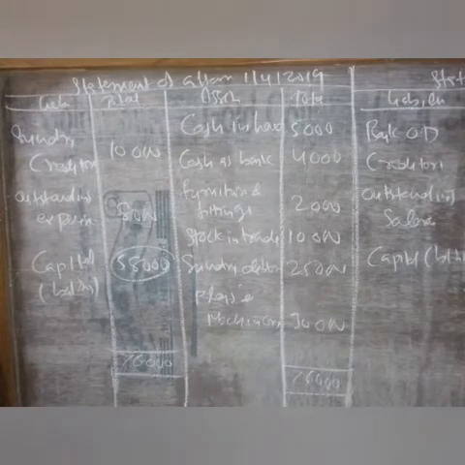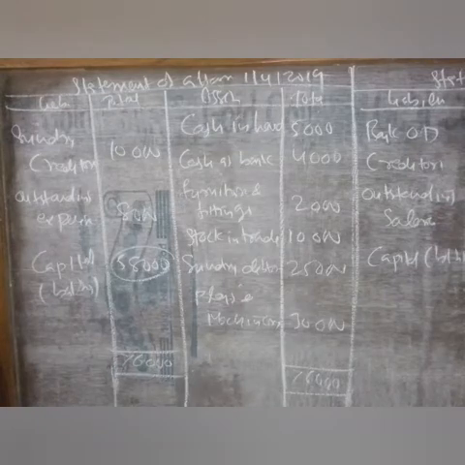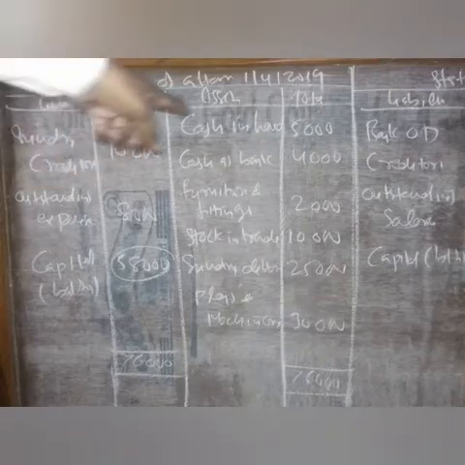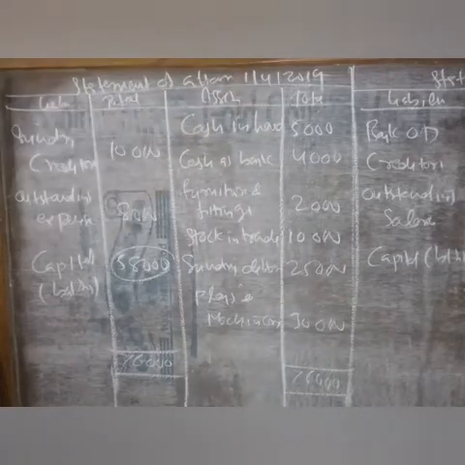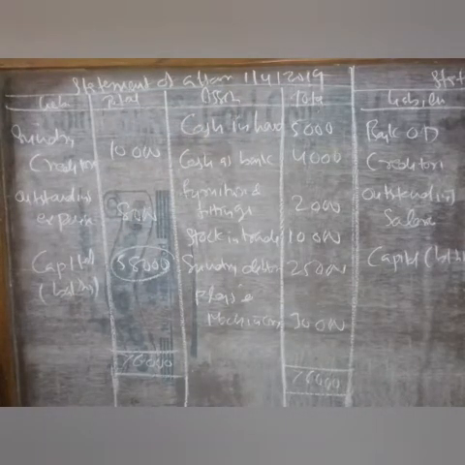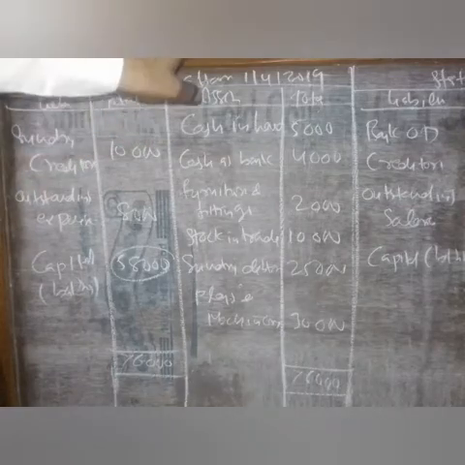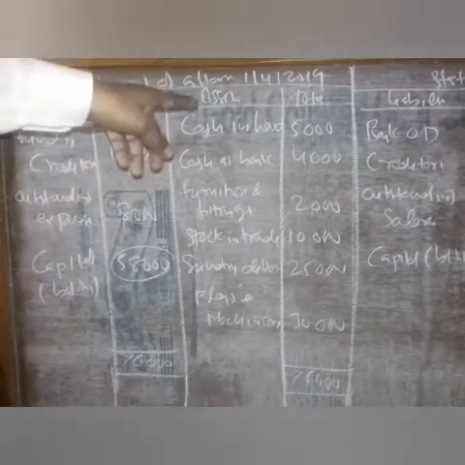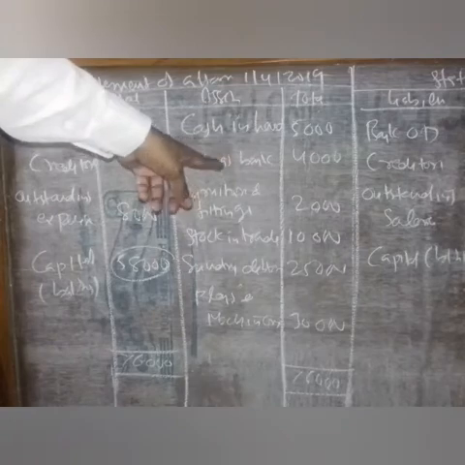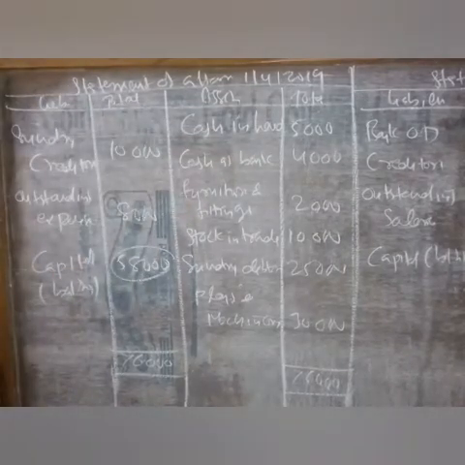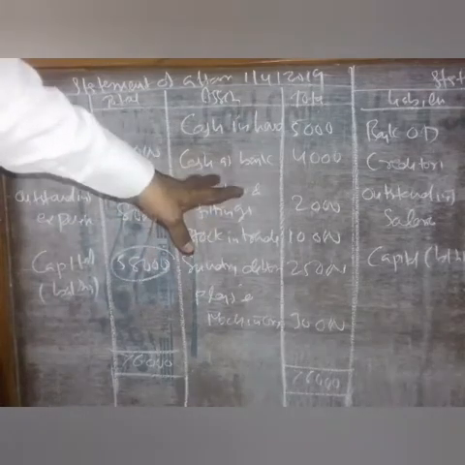Looking at the problem once again, the first item is cash in hand 5,000, which goes on the asset side. Next, cash at bank 4,000, also asset side. Next, furniture and fittings 2,000, also asset side. Next, stock in trade 10,000, also asset side.